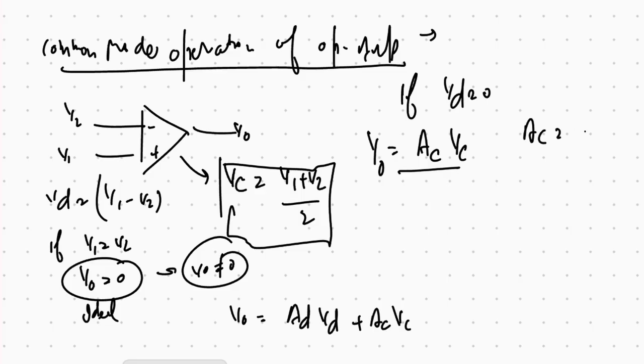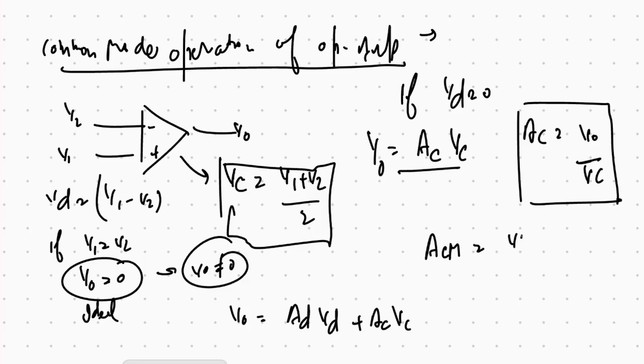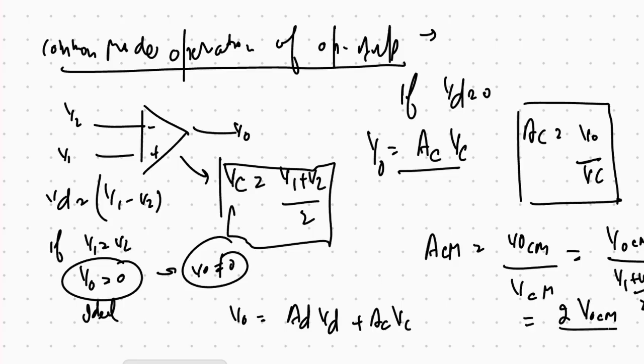So ac is equal to v output by vc. This is acm, which is equal to vocm, common mode, divided by vcm, which is equal to vocm divided by (v1 plus v2) divided by 2, which is equal to 2 vocm divided by v1 plus v2. So this acm is the common mode gain.